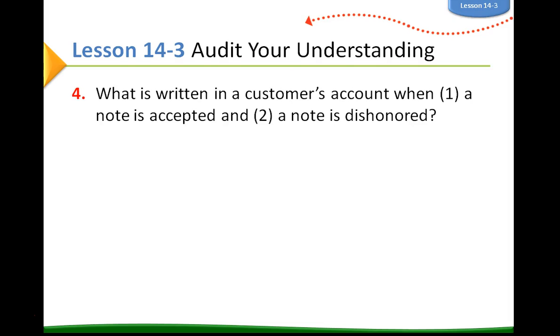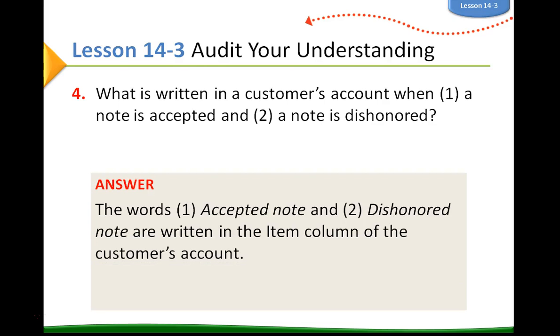What is written in a customer's account when one, a note is accepted, and two, a note is dishonored? The words accepted note and dishonored note are written in the item column of the customer's account. Yay! And that's all.